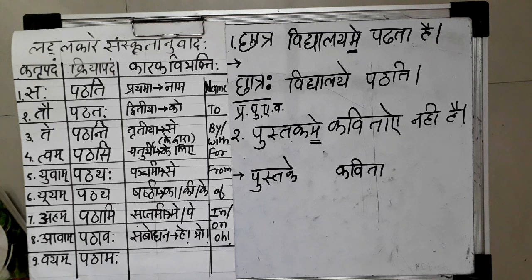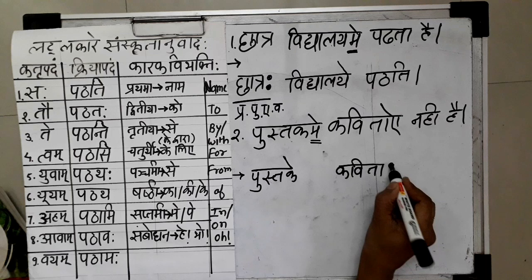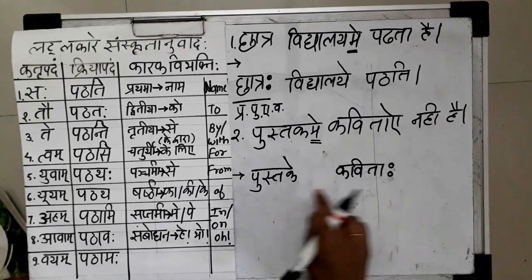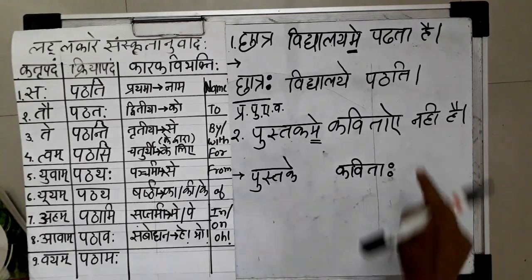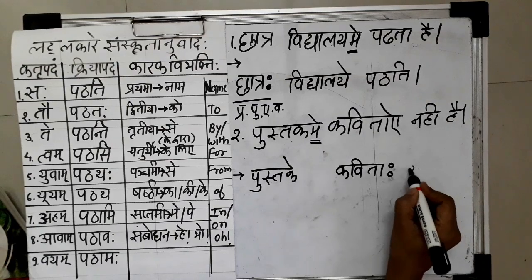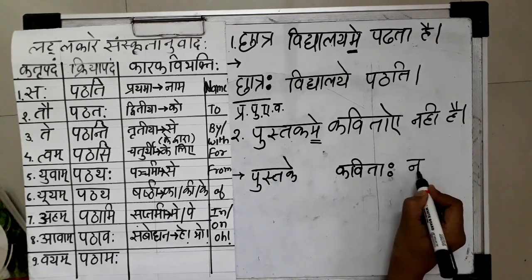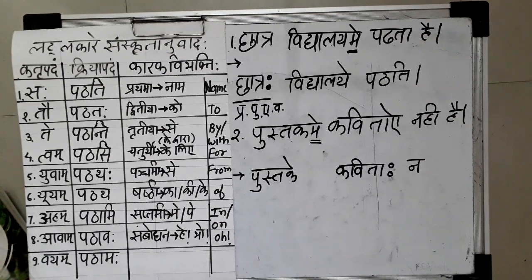So prathama bahuvachan we have to use, and the main word is kavita. So kavita will work like mala: mala, male, malaha, prathama. So the kavita word becomes kavitaha. For this word nahi, we can write the word na, because na indicates the negative meaning.